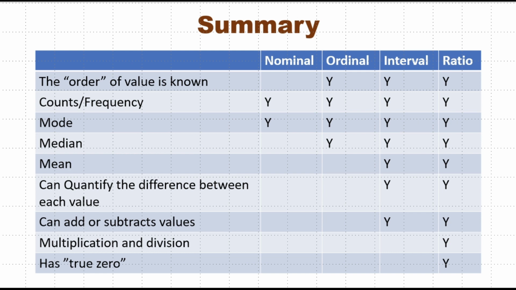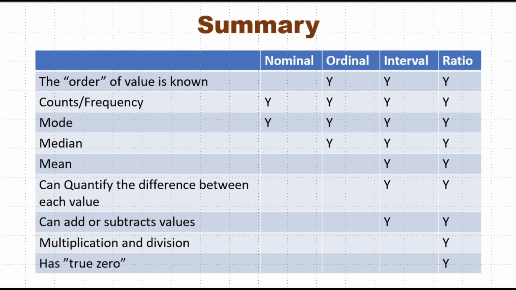Interval scale is having order and constant interval size, but it does not have a true 0 point because if we change the unit of measurement, we get different values. For example, 0 degree centigrade is 32 degree Fahrenheit. So there is no true 0. 0 point is arbitrary. While ratio scale is nothing but interval scale plus true 0 point. For example, height, weight.